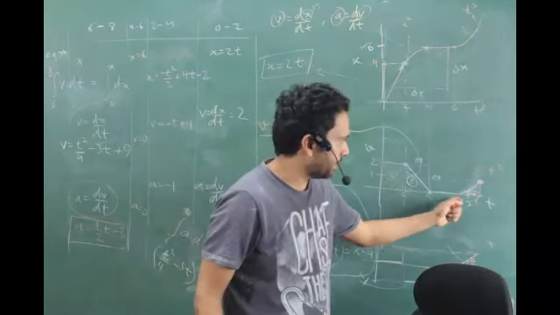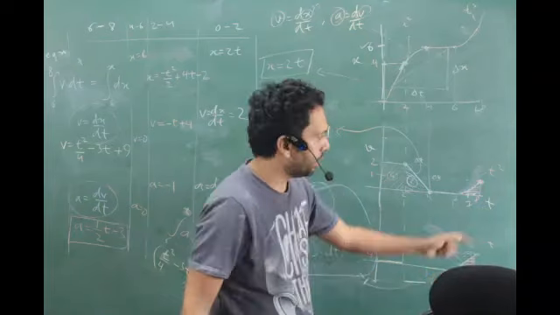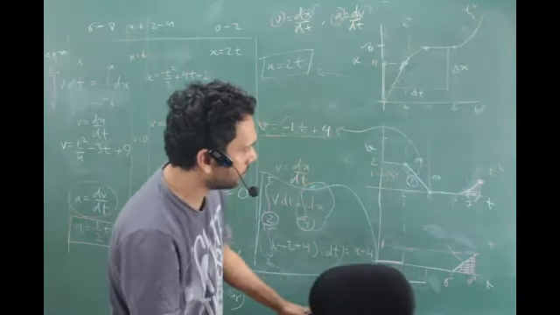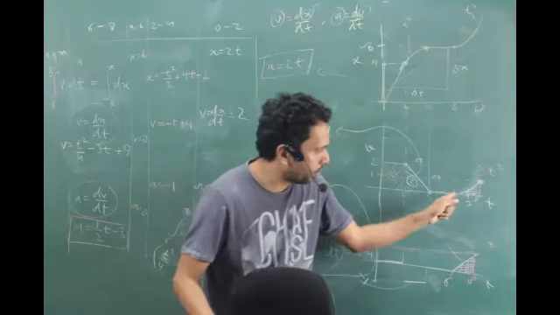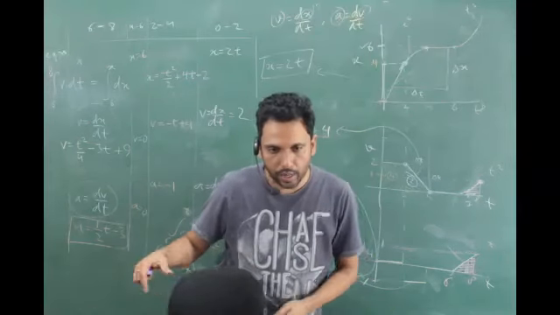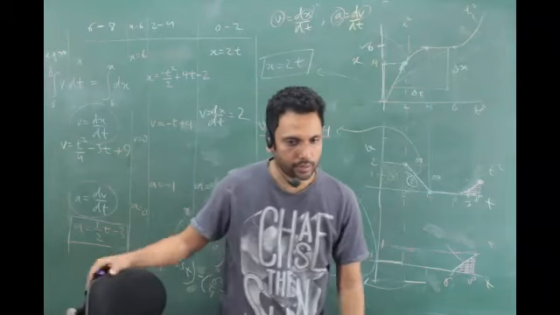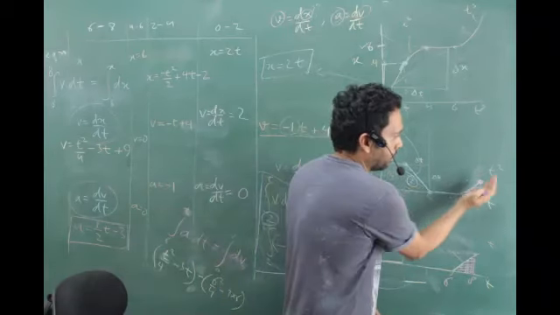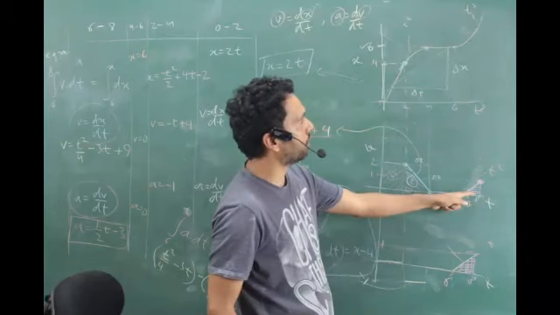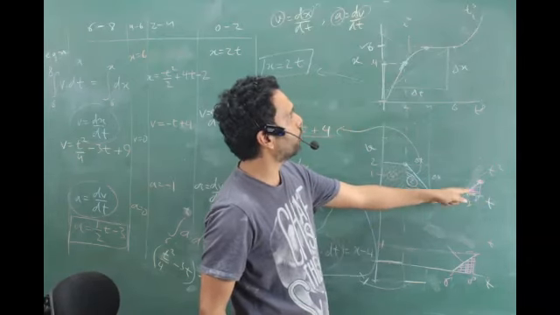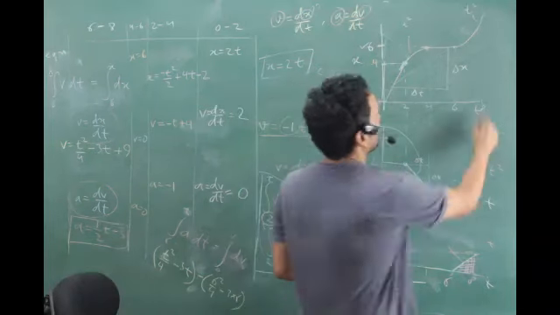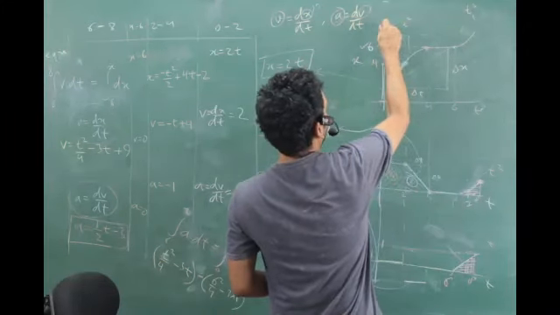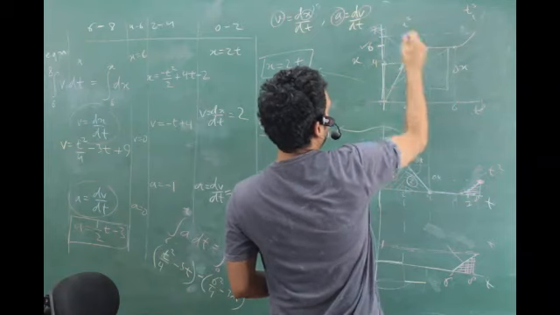Height is 1, base is 2. Had it been a triangle, the area would have been 1. This is a curved thing, so the area must be less than 1, right? So this answer must come as less than 7, right? 7 lies somewhere over here. My answer should be less than 7, right?